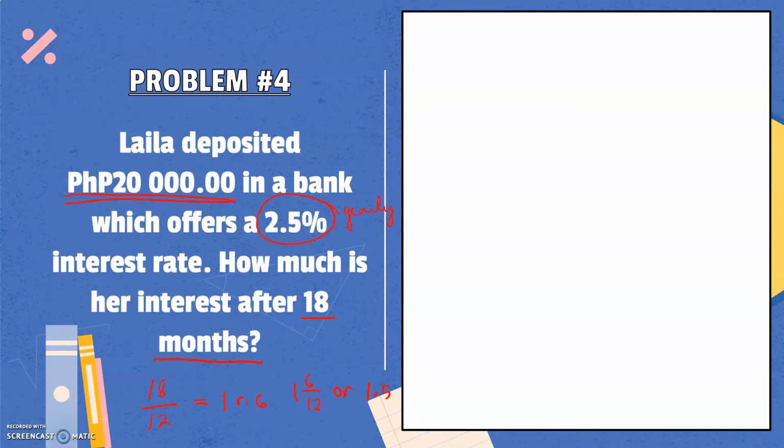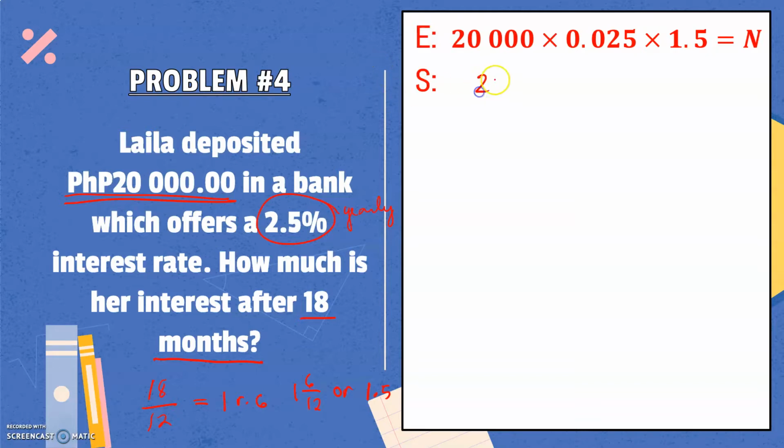And for our equation, we will have 20,000 times 0.025 times 1.5 equals n. Now let us solve. We have 20,000 times 0.025. 5 times zeros will give us zeros. 5 times 2 is 10. Then we have 2 here, so we need to multiply it by 20,000, and that will be 0, 0, 0, 0, and 4.